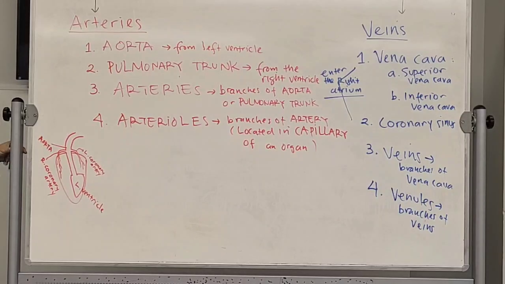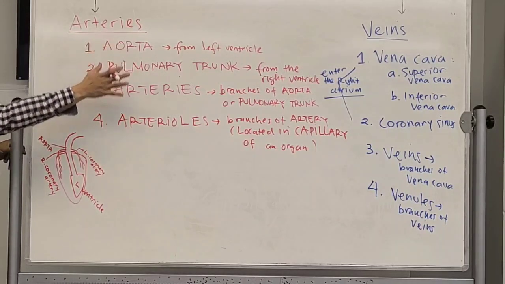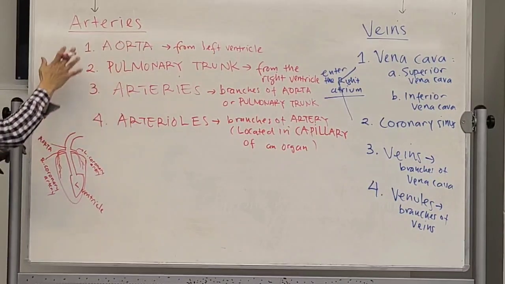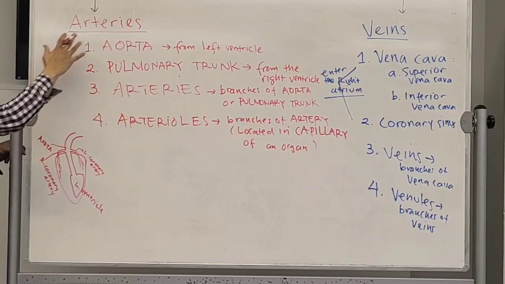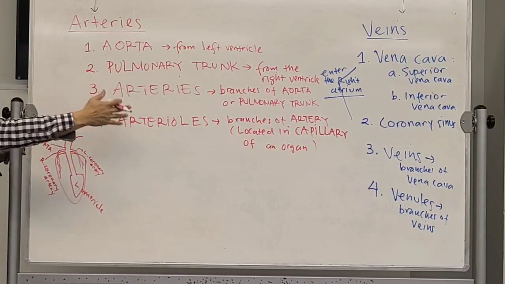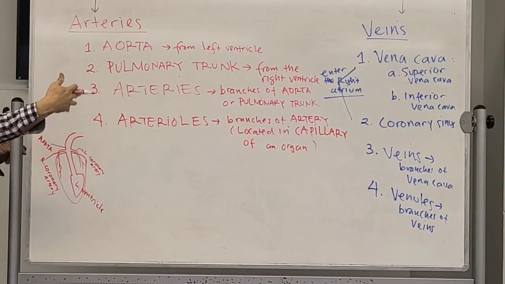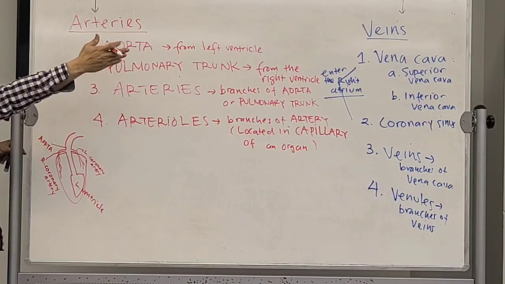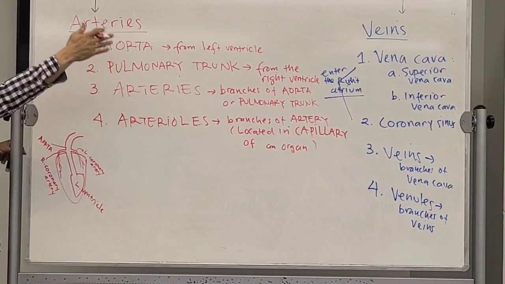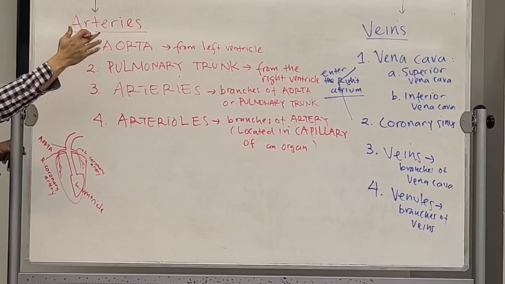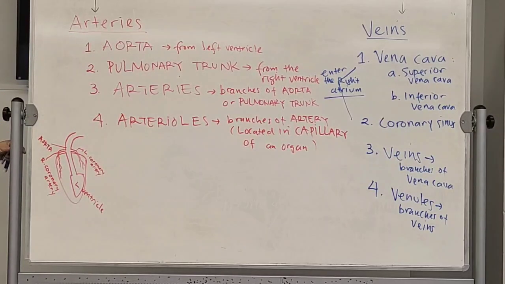Okay? I'm explaining this, just want to make sure you know which one is the aorta, which one is the artery, which one is arterioles, which one is capillaries later, right? And which one is vein, vena cava, vein, venules, capillary. Okay? Are you with me? Now, this is the right side over here, right?